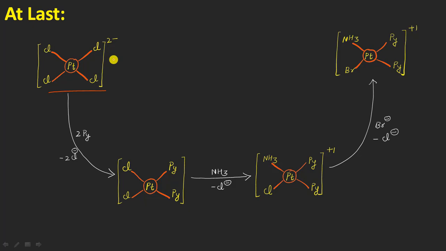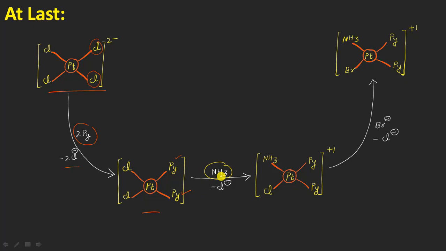And let us say we are adding two molecules of pyridine, and once again being a symmetrical type of molecule and all the ligands here are the same, so we can replace any of these two chloride ions with these two pyridines, right? So you can see here that this chloride ion and this chloride ion are moving out of the system in this way, and in place we are having two pyridine molecules. This is the first one here and this is the second one, right? And in the second step here, in this intermediate, we are adding what? We are adding a molecule of ammonia.